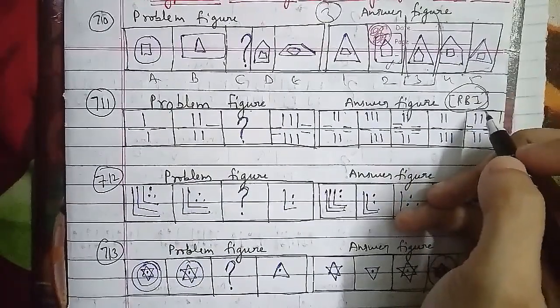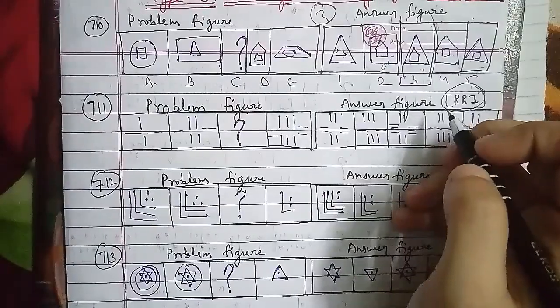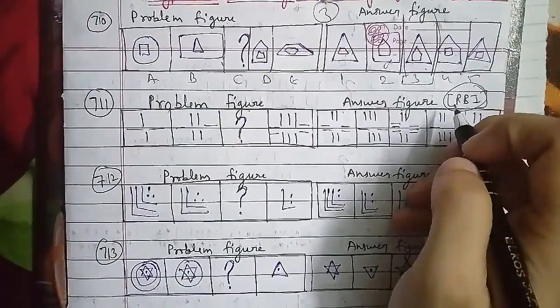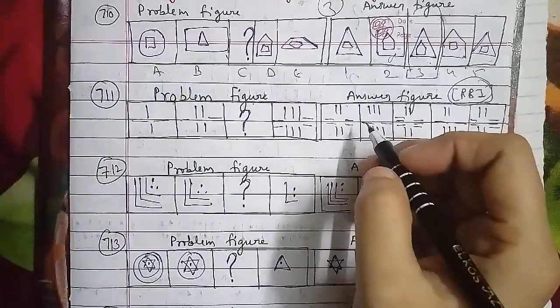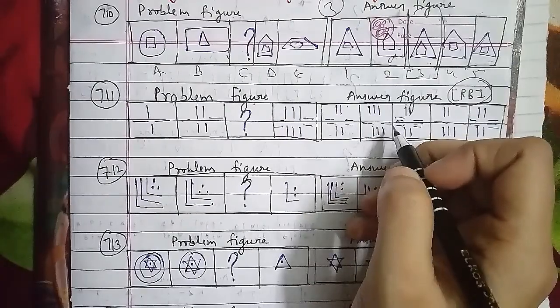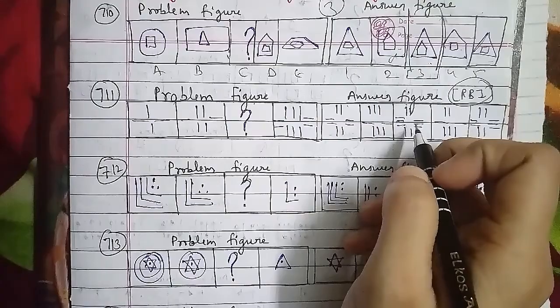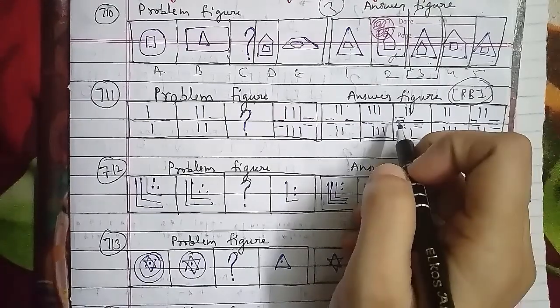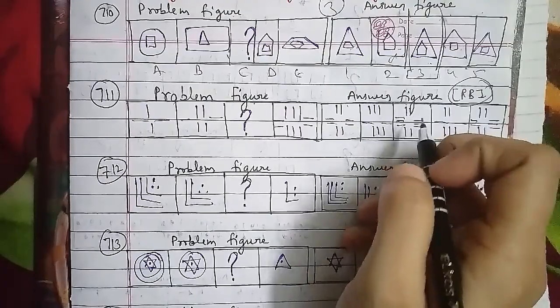According to the pattern, two lines are added each time, and the addition takes place vertically and horizontally alternately. So after the B figure, the C figure we have to find is the first figure, which is the right answer for this question. Let's go ahead with the other one, the 712th question of the session.